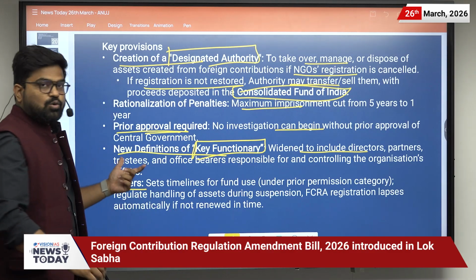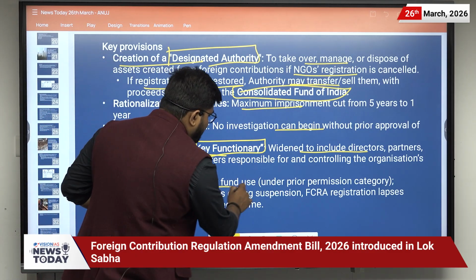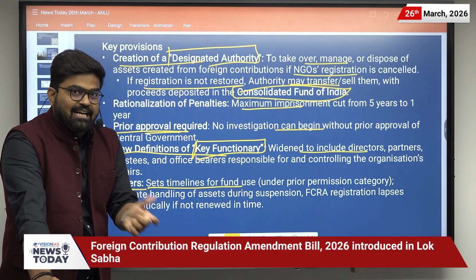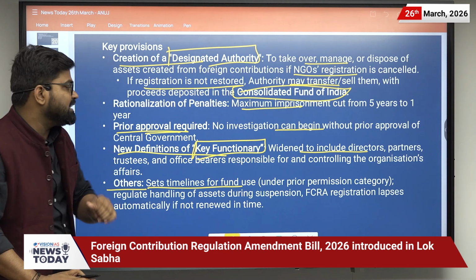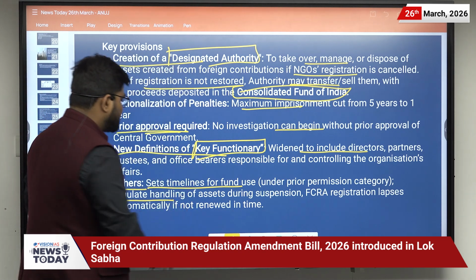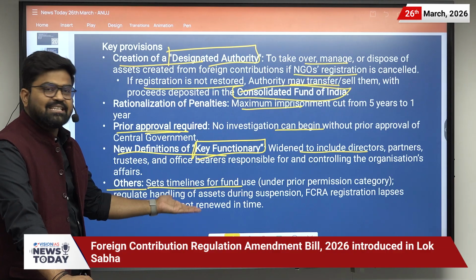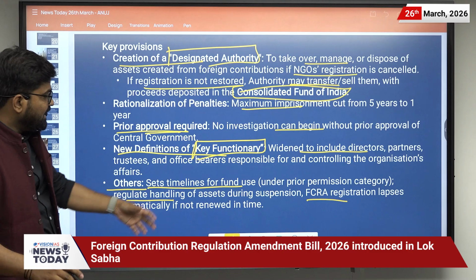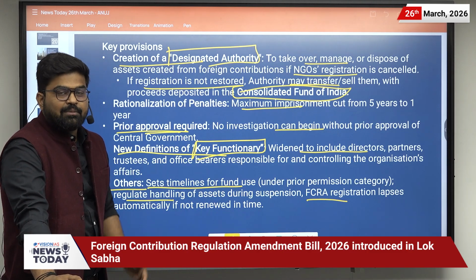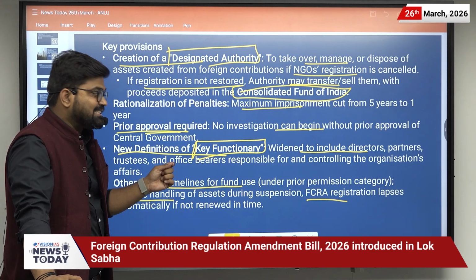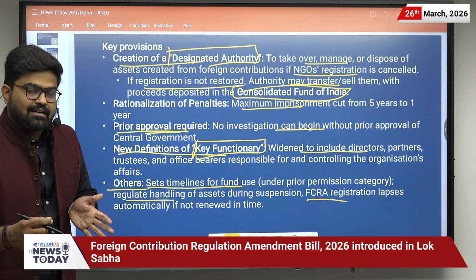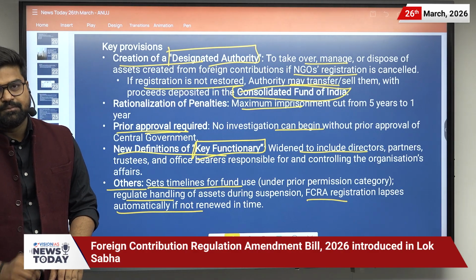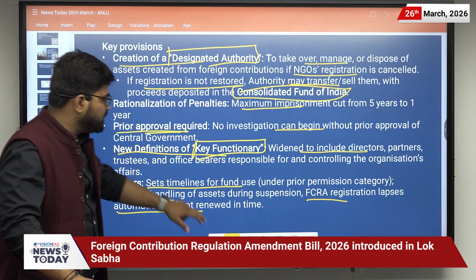Then there are other rules as well, such as it sets the timeline for the fund use. Suppose the NGO is getting funds for a specific timeline, that should be used in that specific timeline. Then there is regulated handling of assets during the suspension. Then FCRA registration lapses automatically if not renewed in time. That means there is a requirement of registration. If it is not registered in the given time, it will automatically be suspended. Okay, so these are the key provisions.